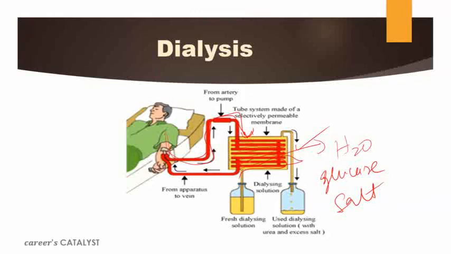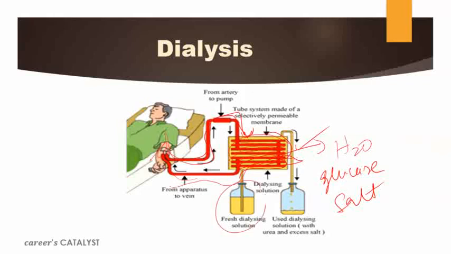Okay, so when the patient's blood passes through this dialyser, waste like urea passes through all these selectively permeable membranes that you can see here. Okay, and this cellulose will help to eliminate the nitrogenous waste. It will absorb that nitrogenous waste, and the clean blood will pass again via the patient's arm and be pumped back into the body. So this clean blood will be pumped back into the patient's arm, and obviously now the blood is cleaned by using these selectively permeable membranes.